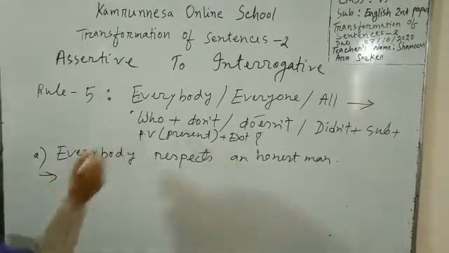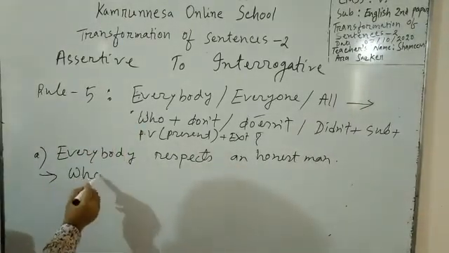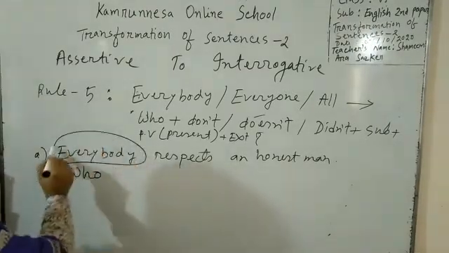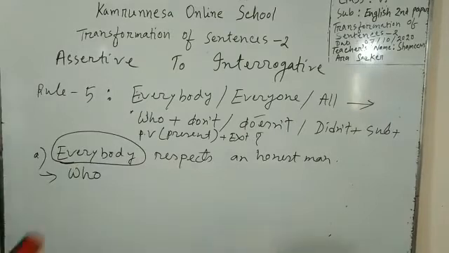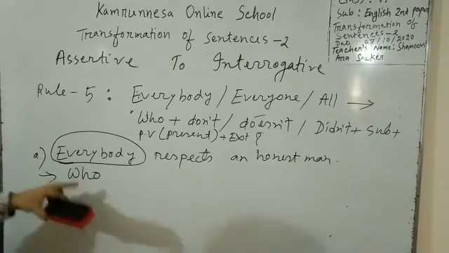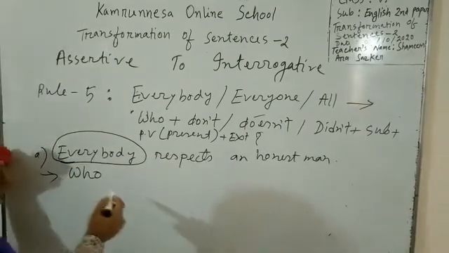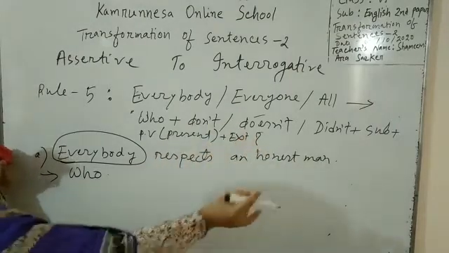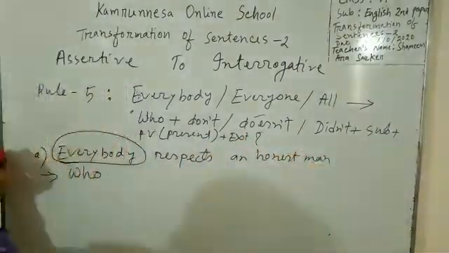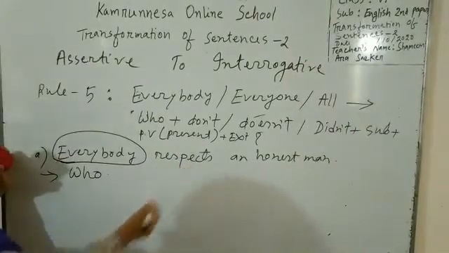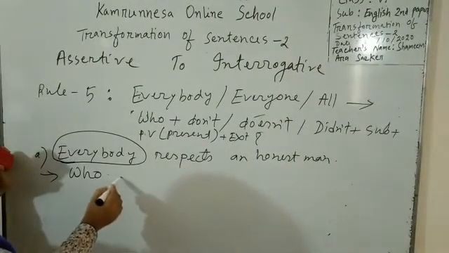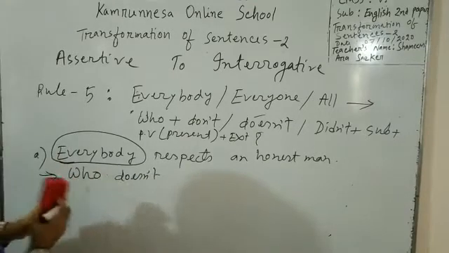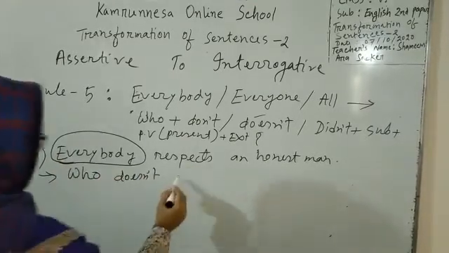At first we have to use who, and we will replace everybody with who. After who we have to use don't, doesn't or didn't. For past tense we have to use didn't. And this is in present tense, so you have to use doesn't. Who doesn't respect